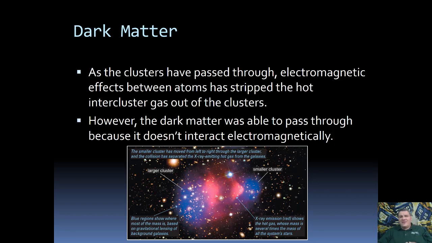Now, if you remember way back, you hopefully learned that light is an electromagnetic wave. It propagates because of the properties of electricity and magnetism, and it interacts with matter because of the properties of electricity and magnetism. So if dark matter does not interact electromagnetically, it cannot interact with light. Okay, so it does not give off light, but it will also not absorb any light. In my opinion, a better name for dark matter would actually be invisible matter, because it does not interact with light in any way.